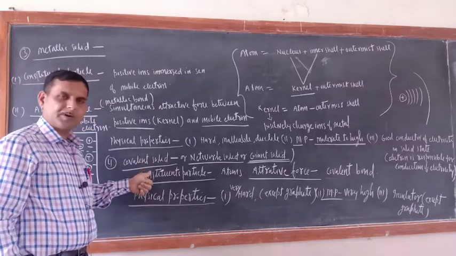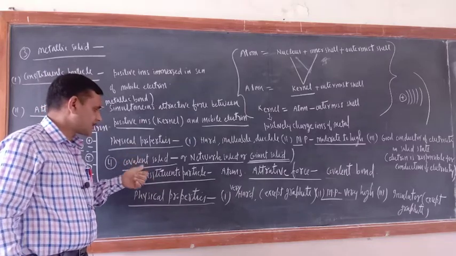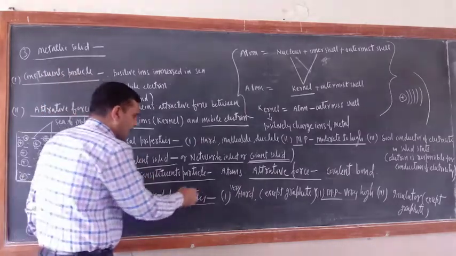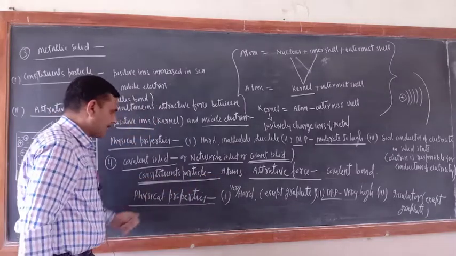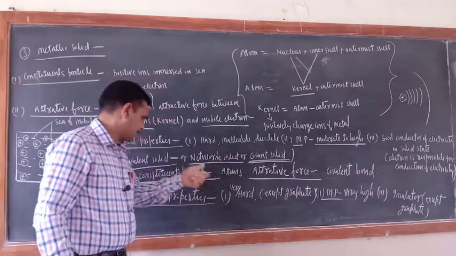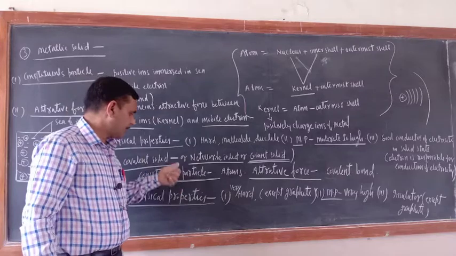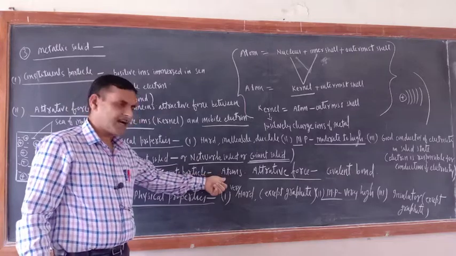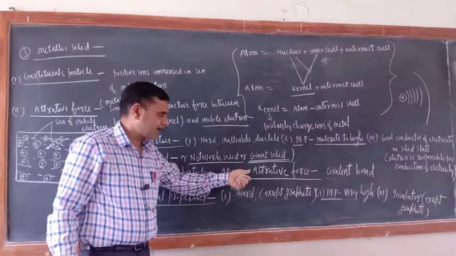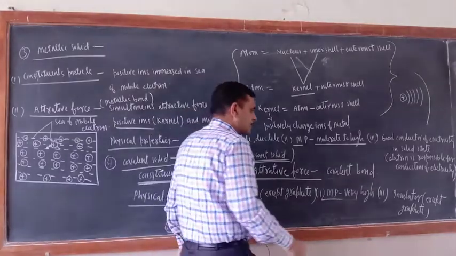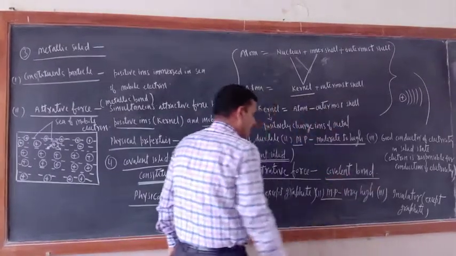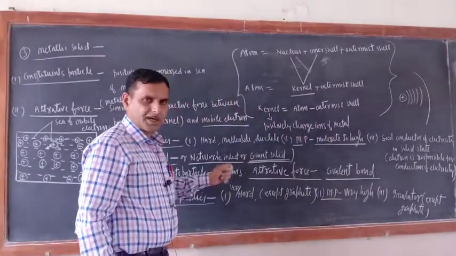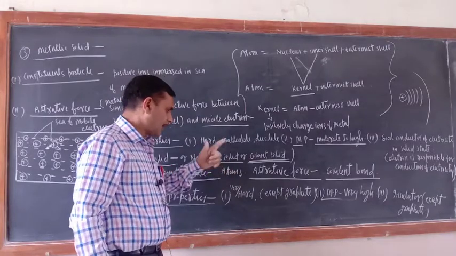What are the constituent particles? In covalent solids, constituent particles are atoms. What are the attractive forces? Attractive forces are covalent bonds.